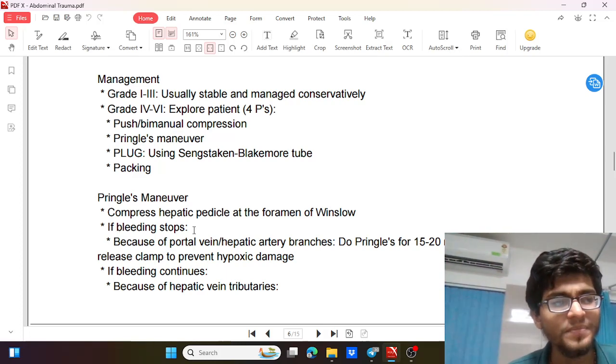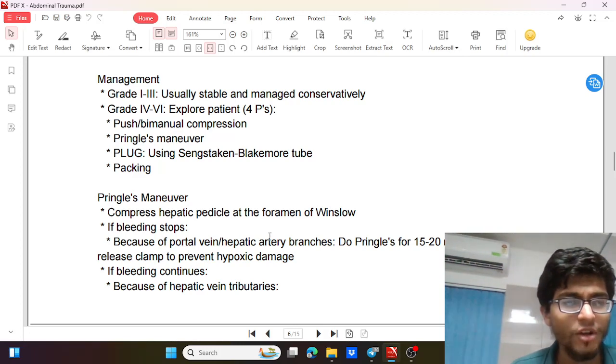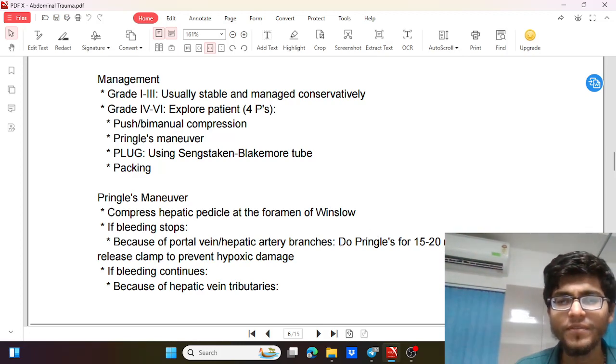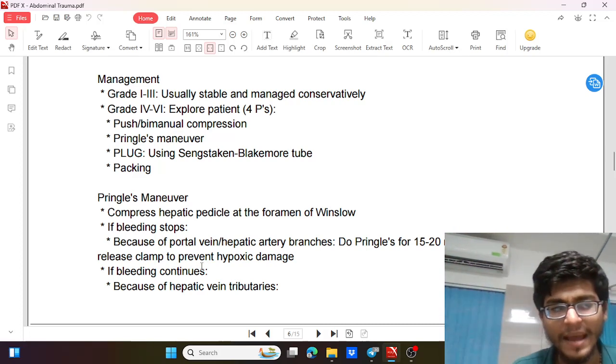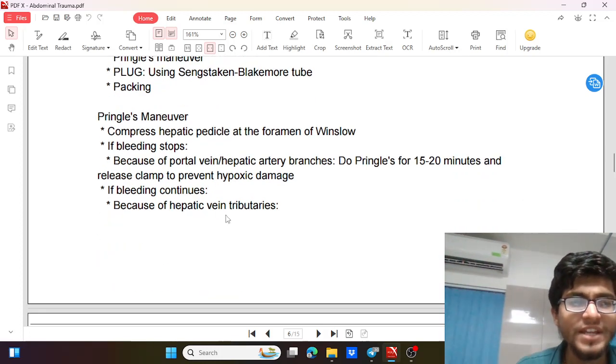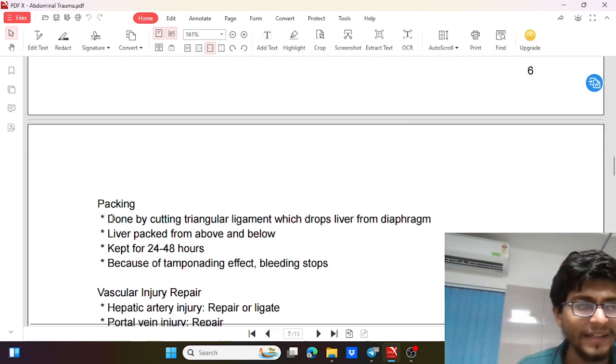If the bleeding stops, that means the bleeding is from the portal vein or the hepatic artery branches. We do the Pringle maneuver for 15 to 20 minutes, release the clamp after that to prevent hypoxic damage, and repeat if required. If the bleeding continues, then it is due to some other area like the hepatic vein tributary. So we'll do the next step, that is packing.